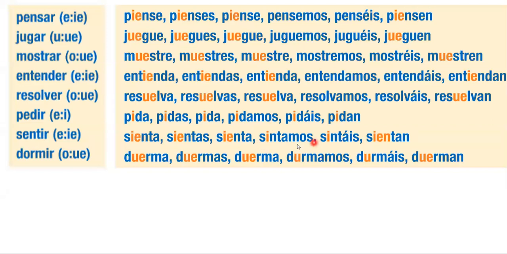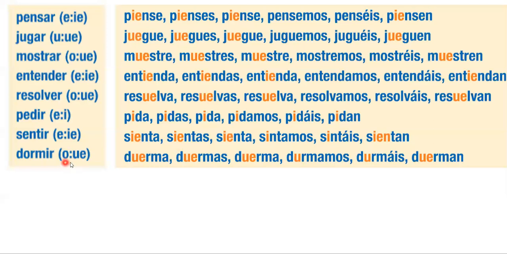Just another rule you have to remember whenever you have an IR verb that's a stem changer. It's only going to have a stem change of one letter in nosotros and vosotros. I mean, that's another rule you have to remember, the fact that an IR verb will stem change in nosotros and vosotros, which it normally wouldn't. It's the only time this will happen in the present subjunctive. So here we've got sintamos, not sientamos. We don't stem change E to IE. It's just E to I in nosotros and as well E to I in the vosotros. But still E to IE in the other forms.